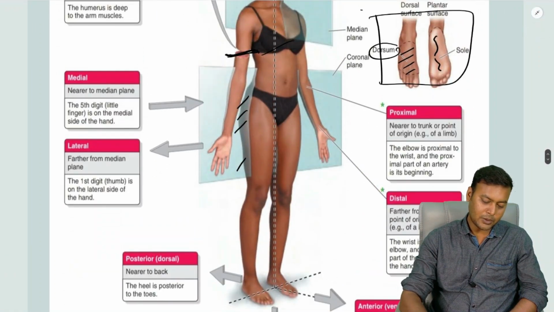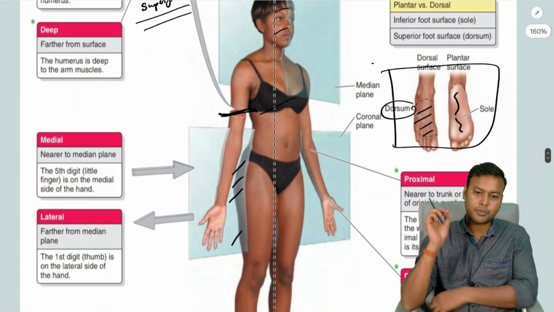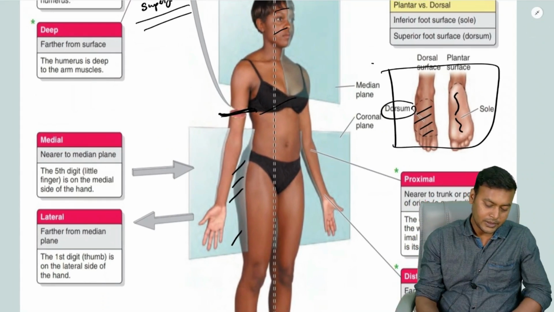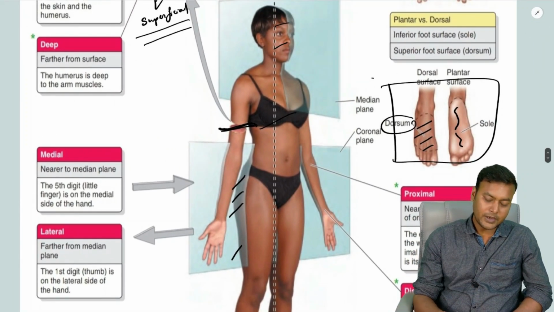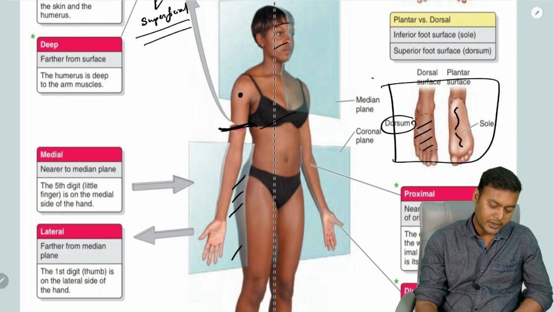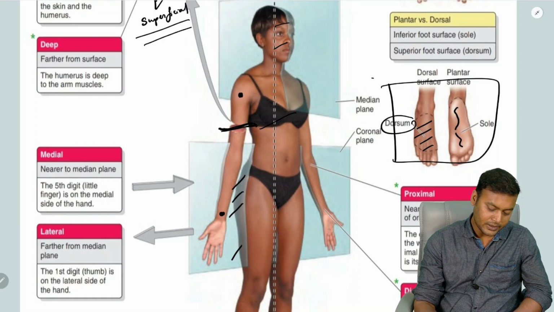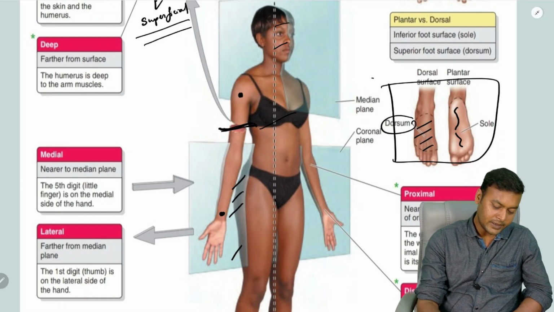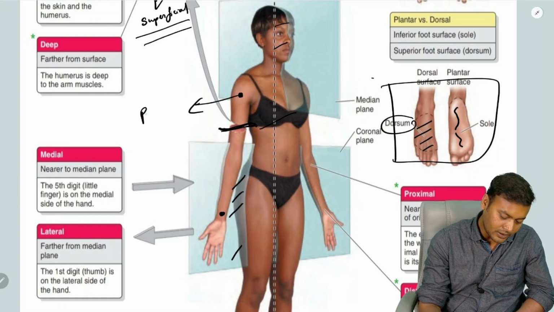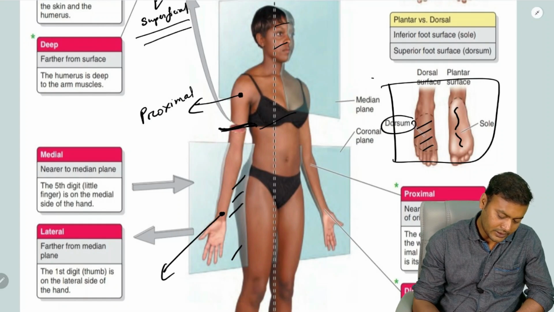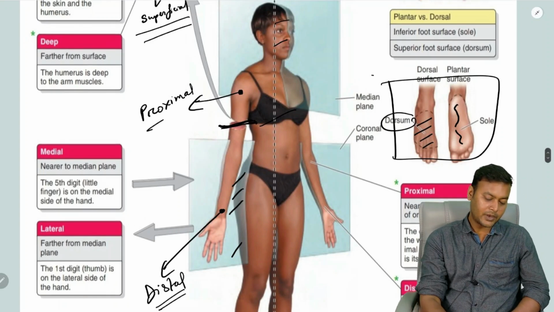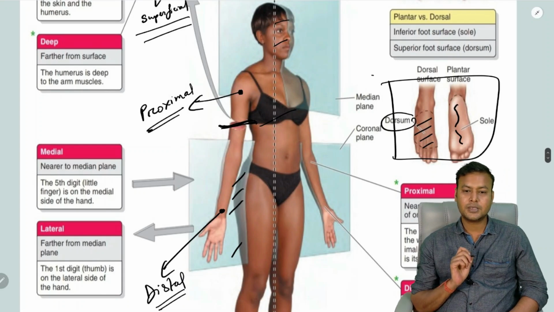All right, now coming to few other important terms. Now students, in case of limbs, if I take a point near the shoulder and if I take a point near the wrist, so I'll say that this point is proximal, whereas this point is distal. So what is this concept of proximal and distal?